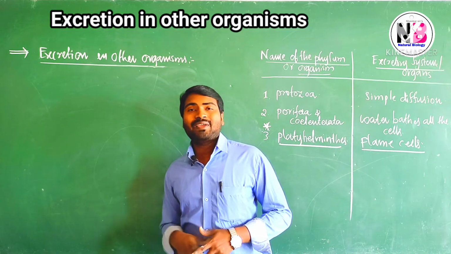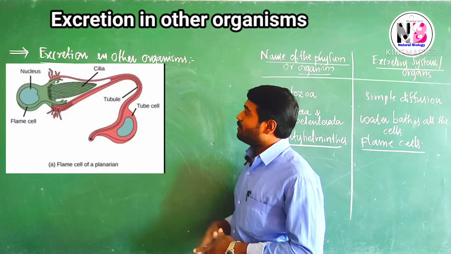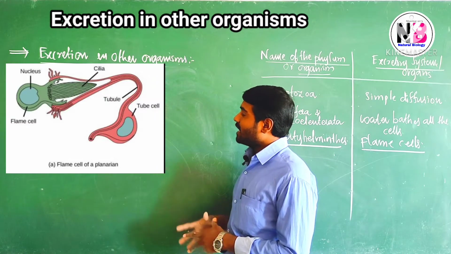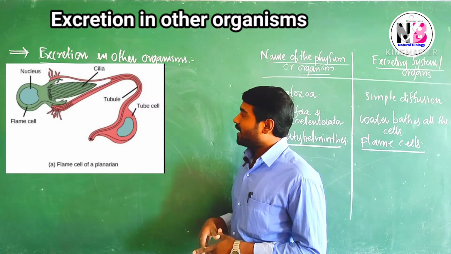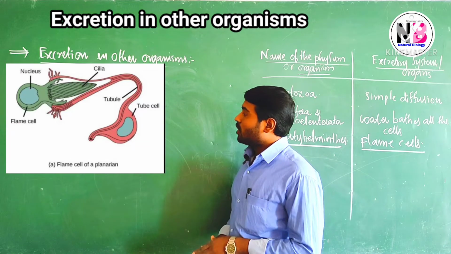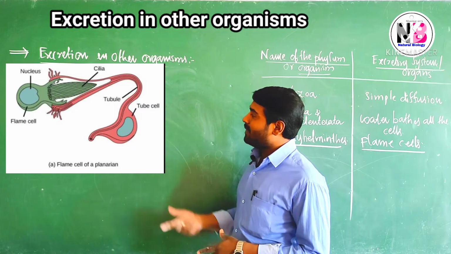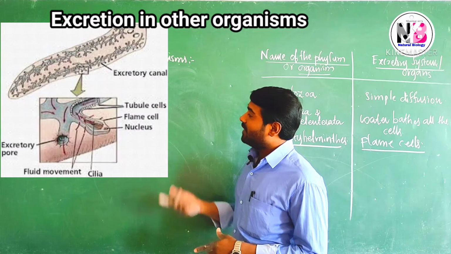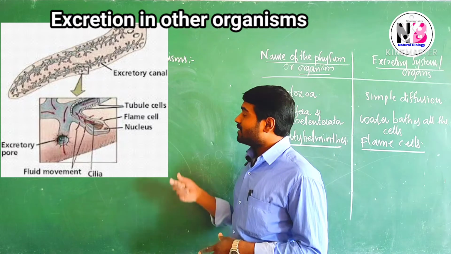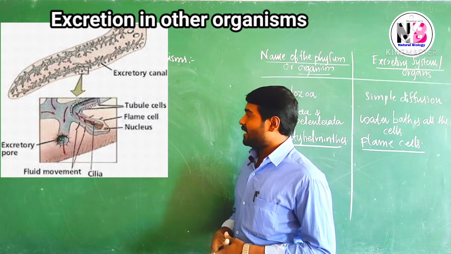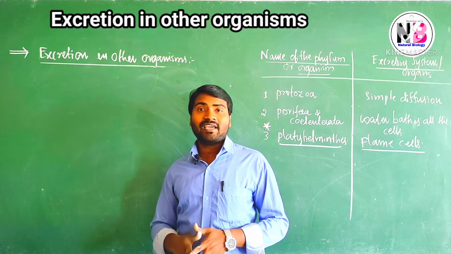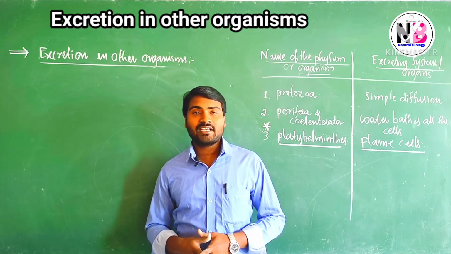Let us see the picture of a flame cell. So this is the flame cell. It has a nucleus, cilia, and also a tube cell. A tube cell is present and also a small tubule is present. Through these tubules, blood capillaries enter into the cell. There filtration takes place. After filtration, the nitrogenous waste material comes out through this excretory pore. So the excretory pore is the final opening. In this way, the flame cell is involved in excretion.